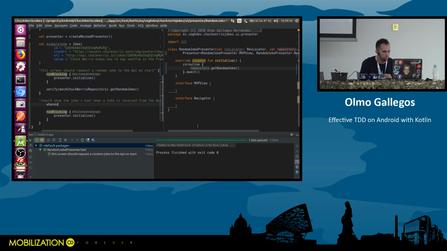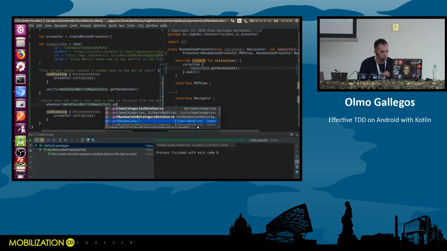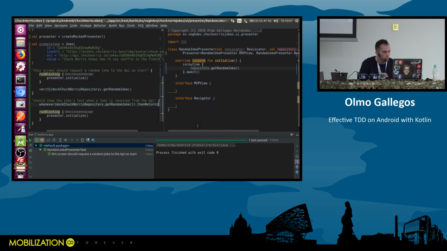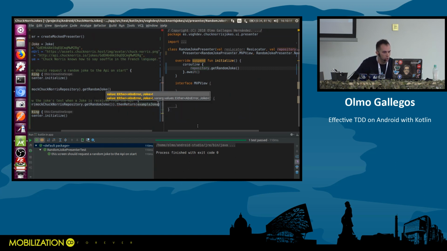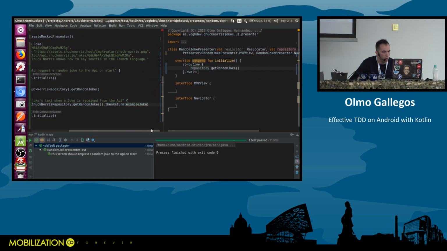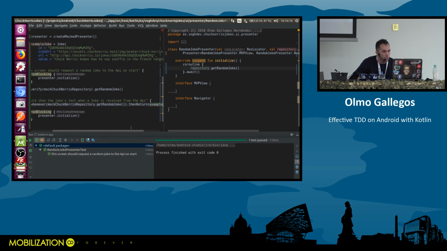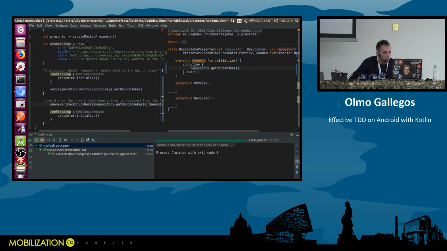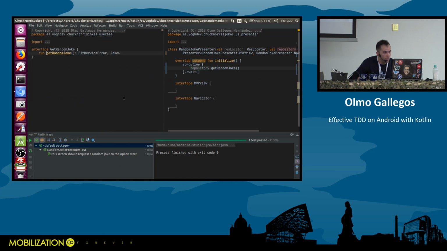So whenever repository gets get random joke called, then we are going to return a joke. There is a joke in here, example joke, right? So this is the mocking we are going to do. If you see this method, get random joke, you see that it returns either.